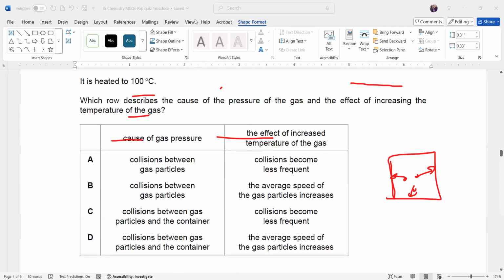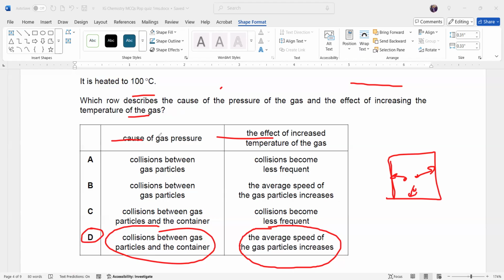If the temperature increases, two things will happen. There will be more frequent collisions, and as the temperature increases, the particles move at a higher speed. So the speed of the particles will increase, and the collisions between the particles and the container will also increase. The gas molecules collide with the wall of the container and cause pressure on the container. And what happens to the average speed of these particles? Because the temperature increased, the average speed of the particles should also increase.